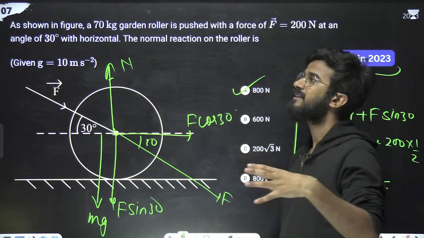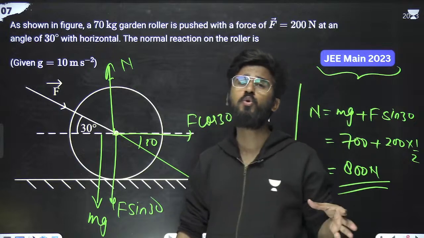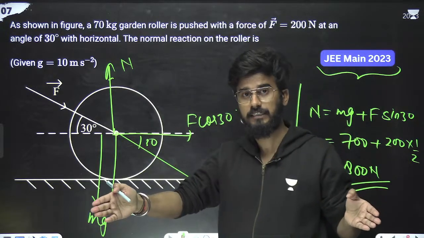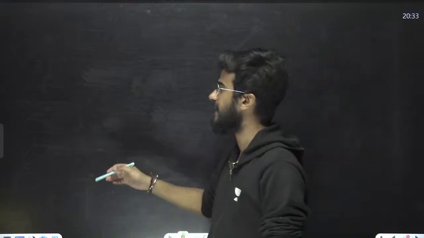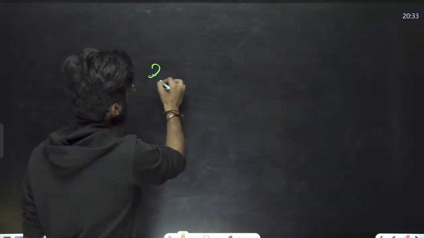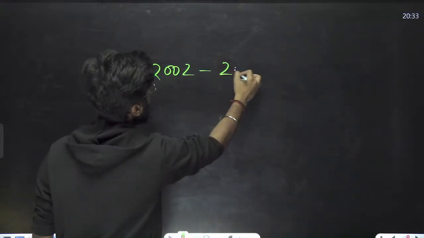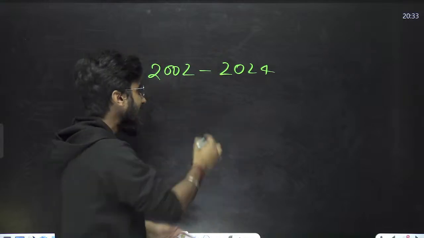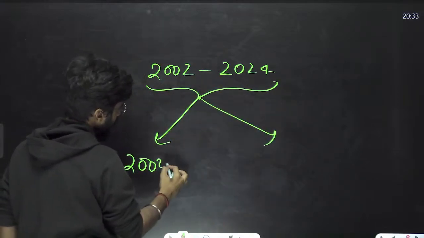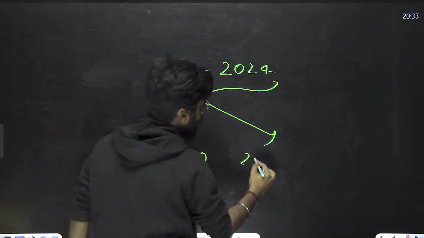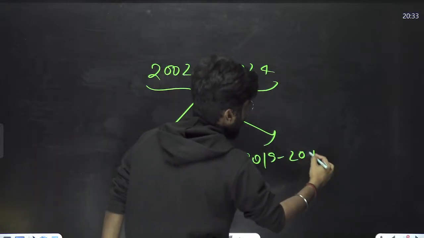I should say that I did this analysis of the questions from 2002. I am again telling you that we have questions from 2002 to 2024. I divide them into two phases: 2002 to 2018, and 2019 to 2024.